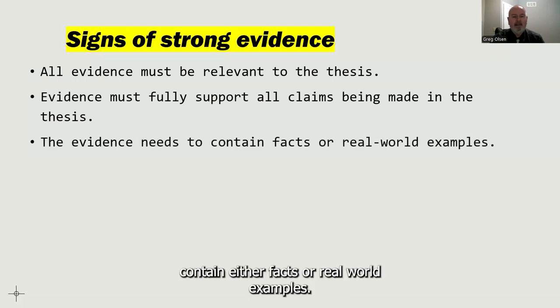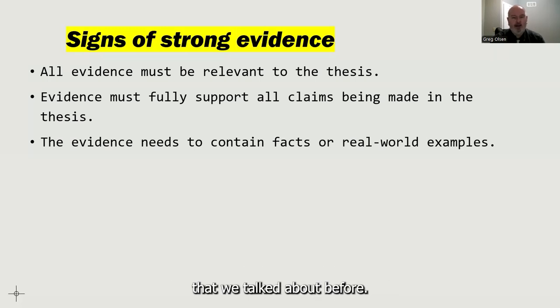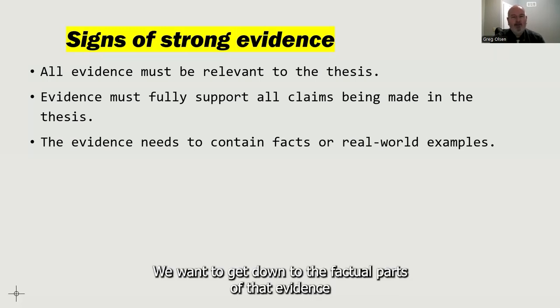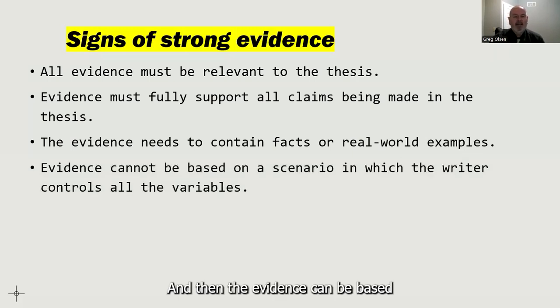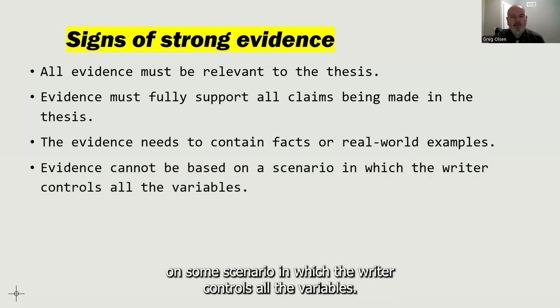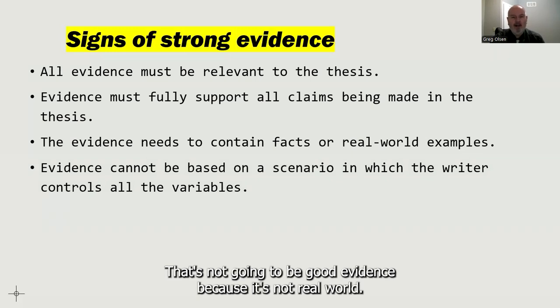The evidence needs to contain either facts or real-world examples. Okay, so we want to make sure that we're getting down to that truth that we talked about before. We want to get down to the factual parts of that evidence in order to not try to support claims with further claims. And then the evidence can't be based on some scenario in which the writer controls all the variables. So we can't start by saying, imagine this or imagine that. That's not going to be good evidence because it's not real world.